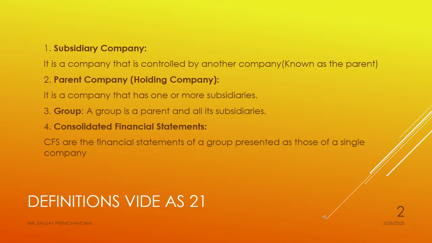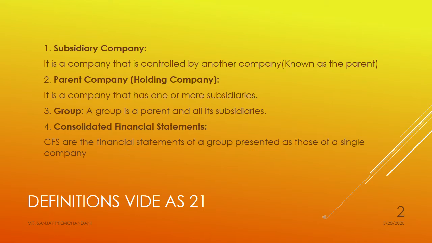So sometimes what happens, there is one holding company and it has got two or three subsidiary companies, then it is called group. Consolidated financial statement. So this topic we are doing the holding company topic. So consolidated financial statements are the financial statements of a group presented as those of a single company.